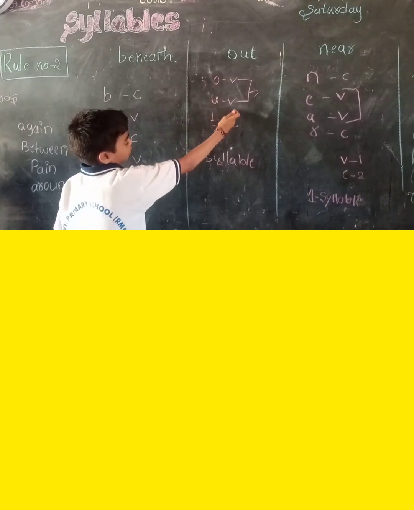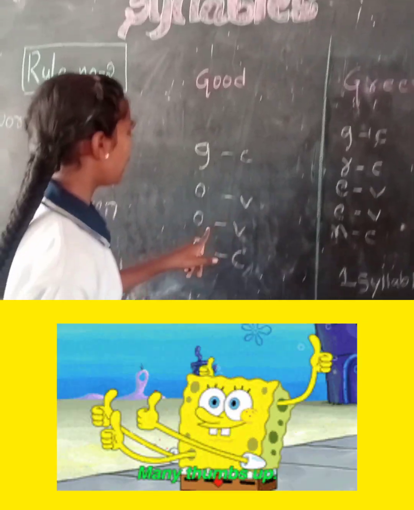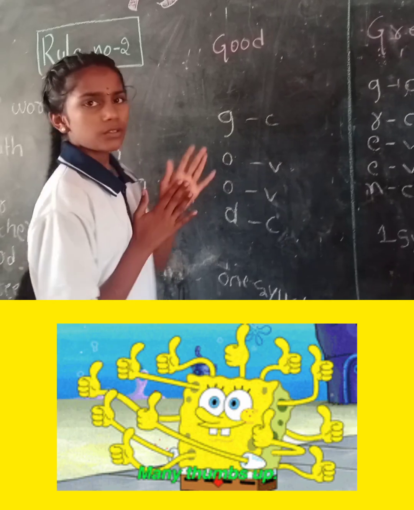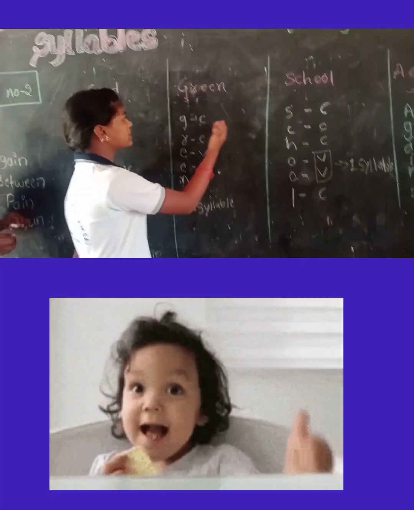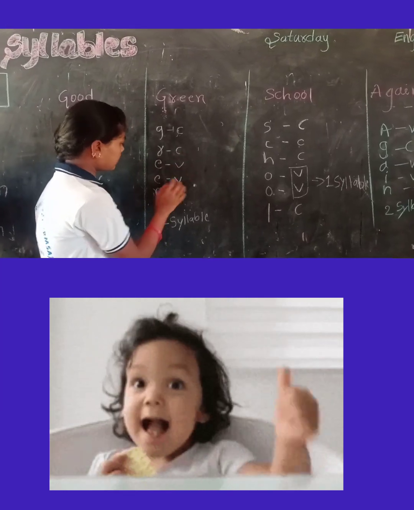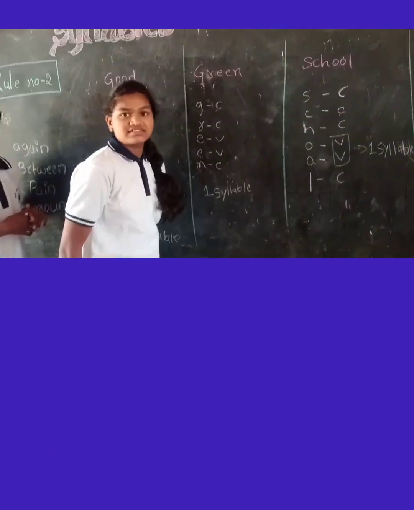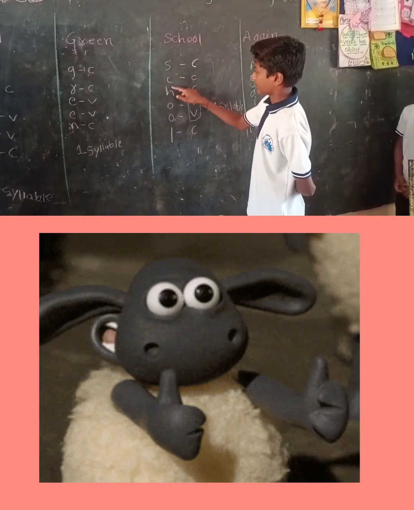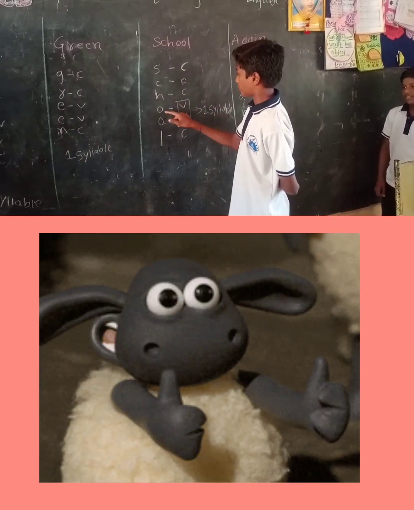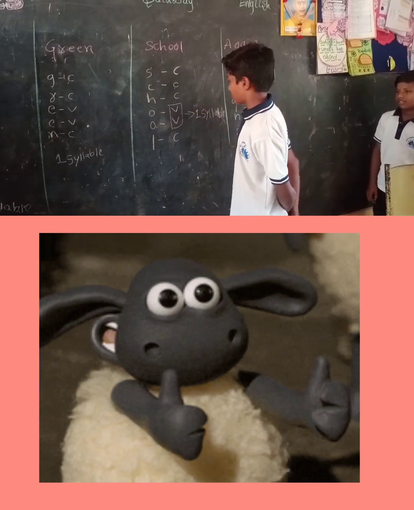O and U. Good spelling is GOOD. G consonant, O vowel, D consonant. Good is 1 syllable. Green spelling is GREEN. G is consonant, R is consonant, E is vowel, N is consonant. Green 1 syllable. School spelling is SCHOOL. S is consonant, C is consonant, H is consonant, O is vowel, L is consonant. School is 1 syllable word.